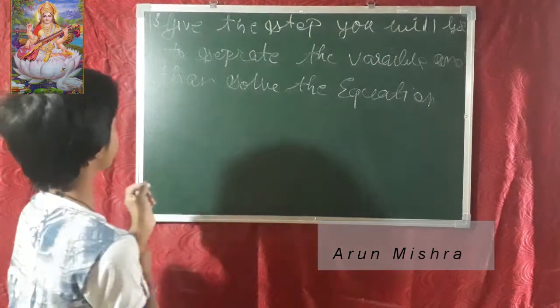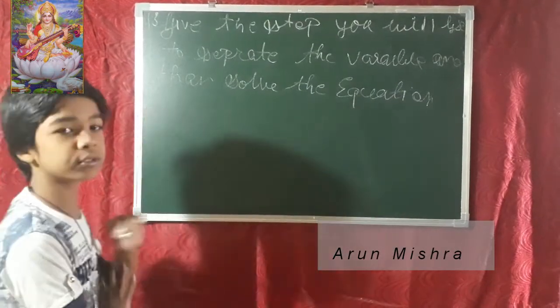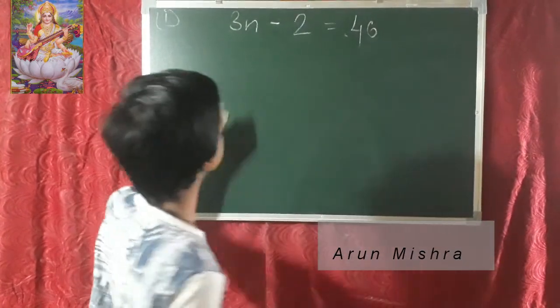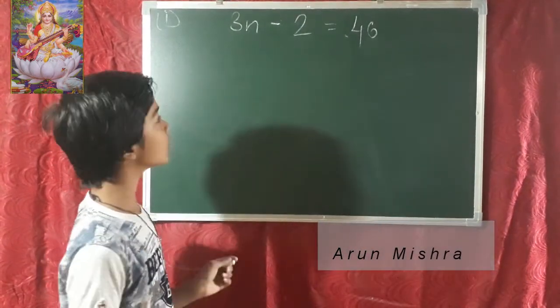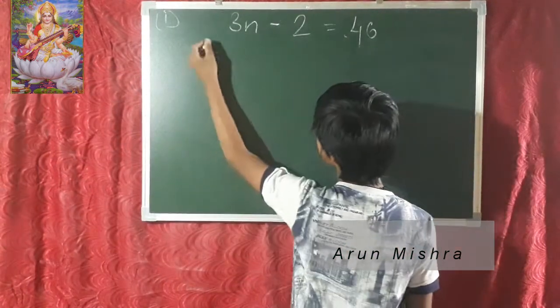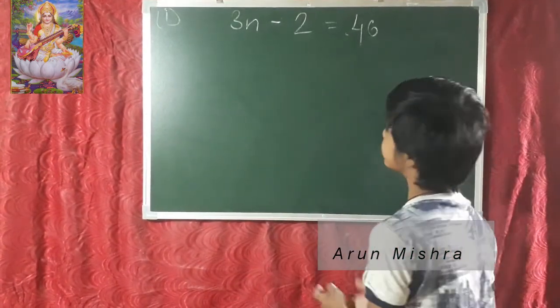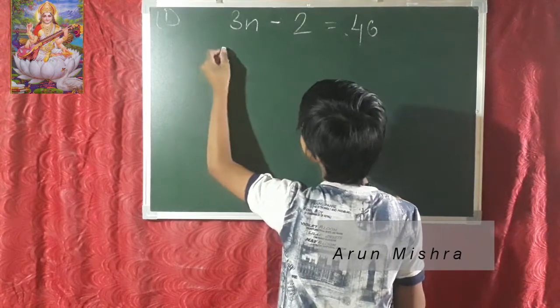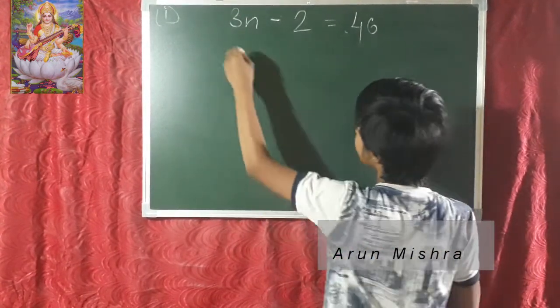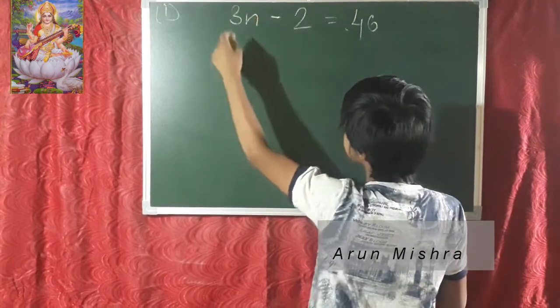It is the third number and it is that type only, so we have to solve the equations. So friends, now we are going to start our first number question: 3n minus 2 is equal to 46. Now how are we going to solve this? This time we will not write the given equation, we will directly solve it. You can write the given equation, but this time I am not writing. 3n minus 2 is given.